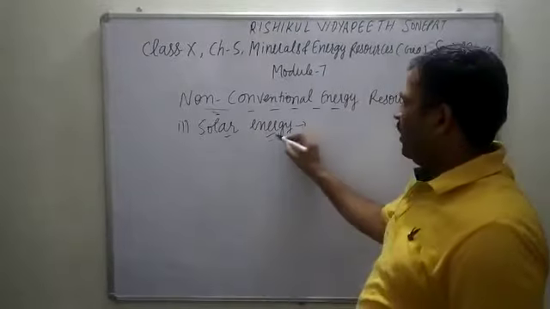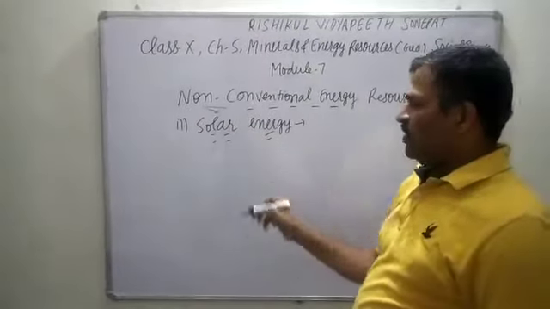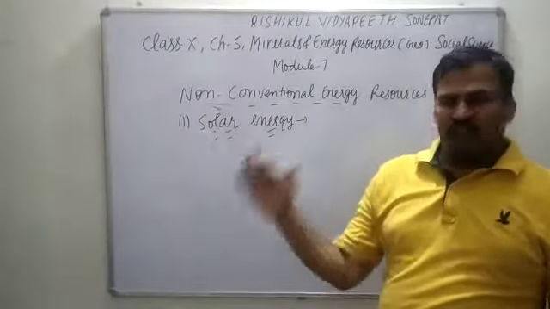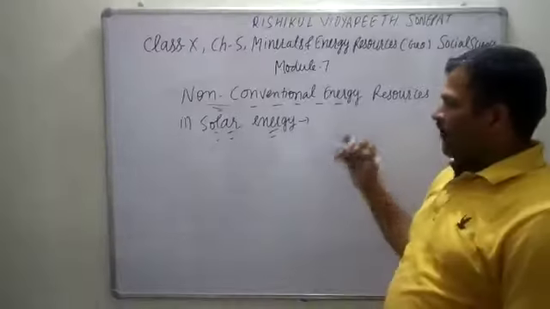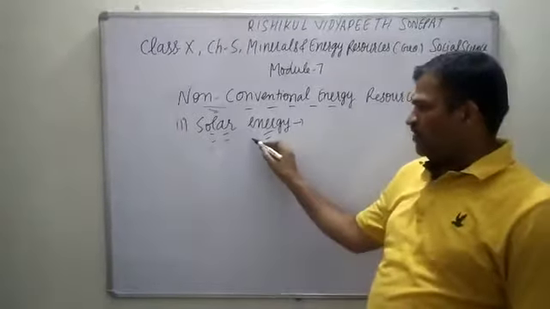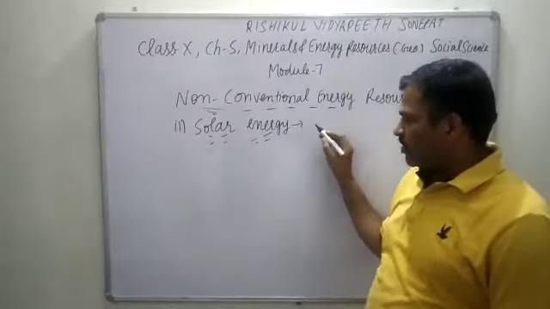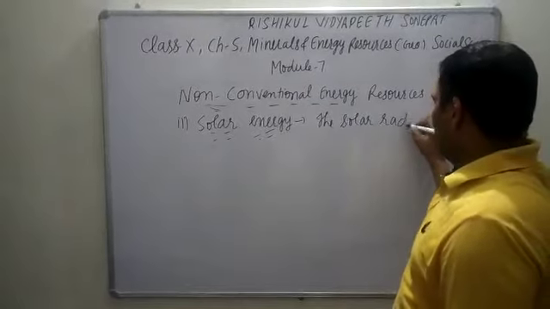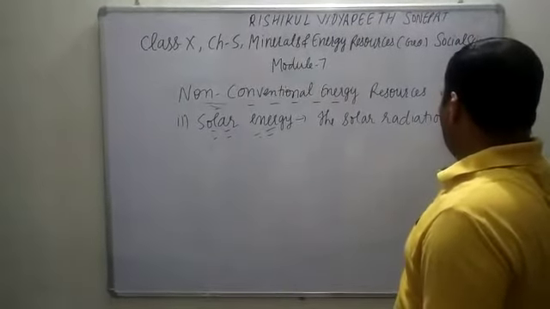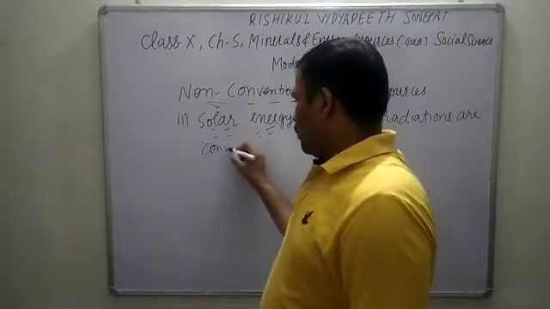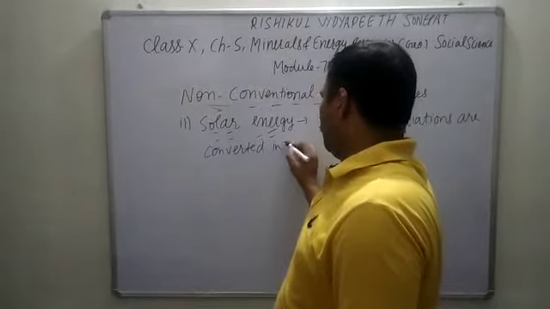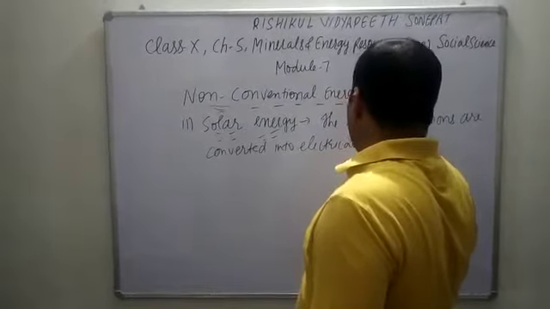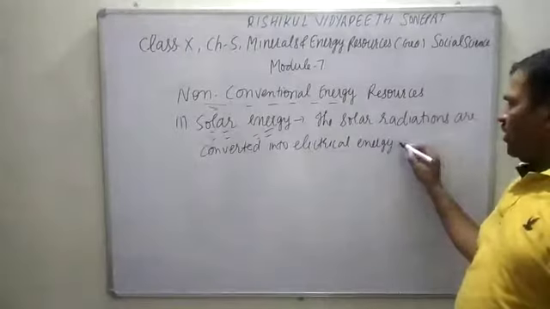So what do we mean by that? With the help of solar energy, we can reduce the dependence on cow dung and firewood, especially in remote and rural areas where technology and resources are not able to reach. So in solar energy, the solar radiations are converted into electrical energy. How is it converted?